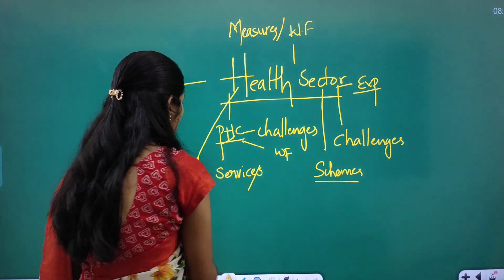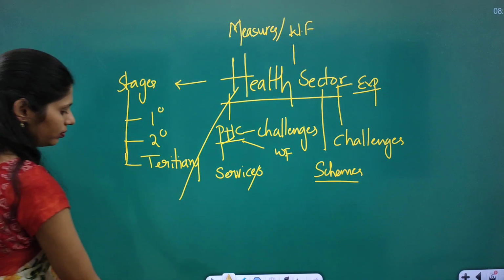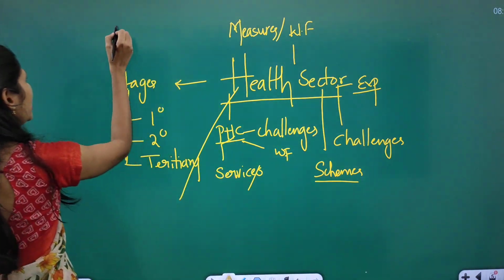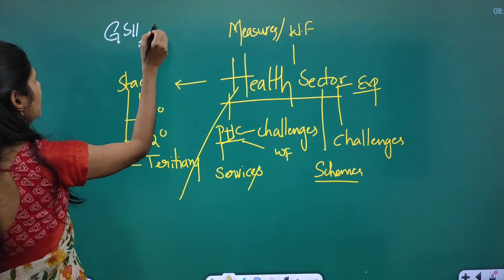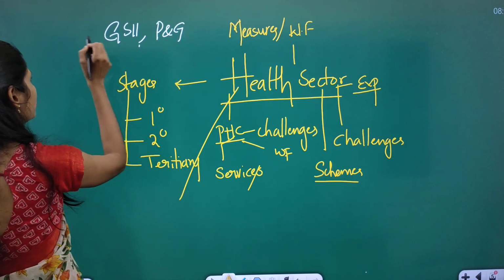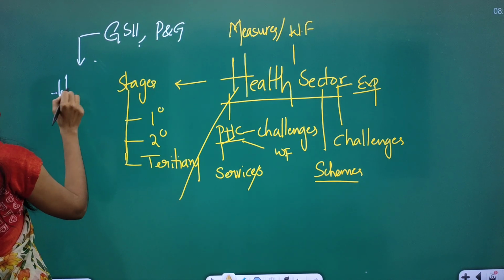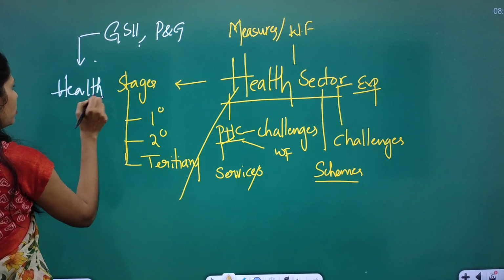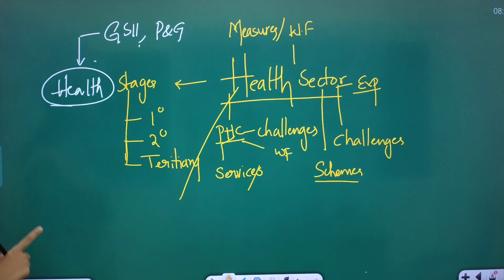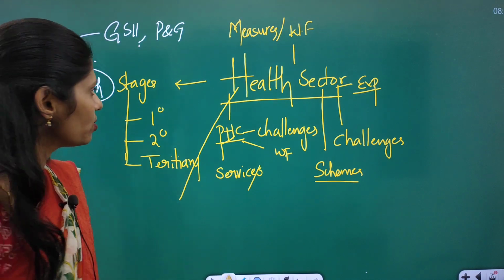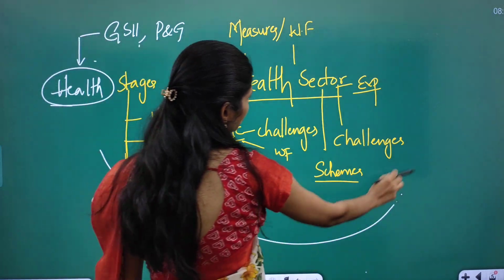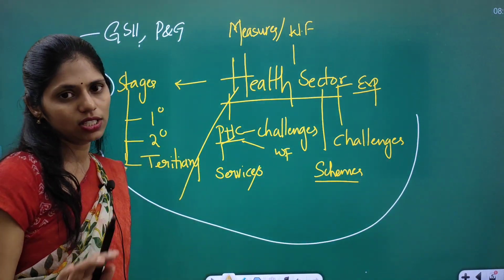Because in your GS paper 2, under polity and governance, you have a separate topic called health. So from that point of view, this article is most important. You have to see all these dimensions so that you will get good insights.